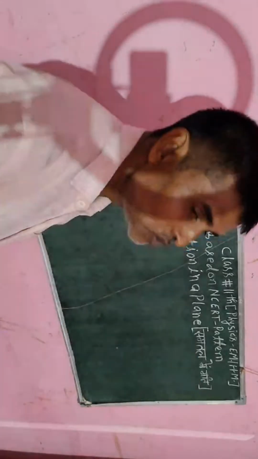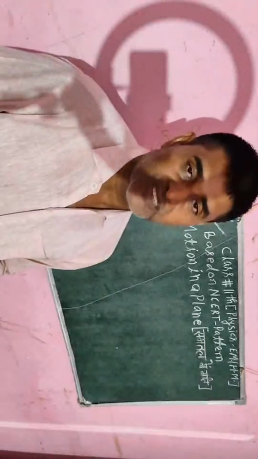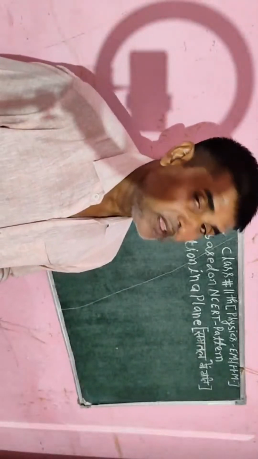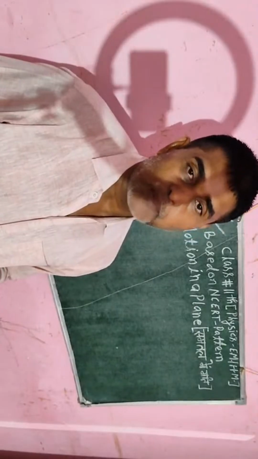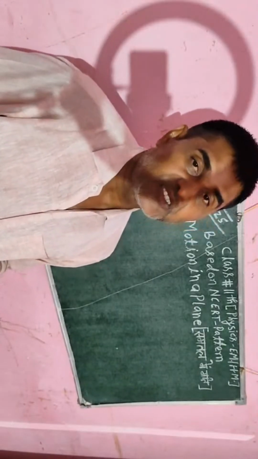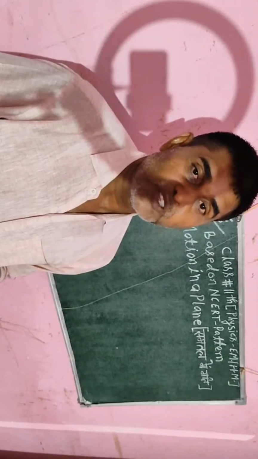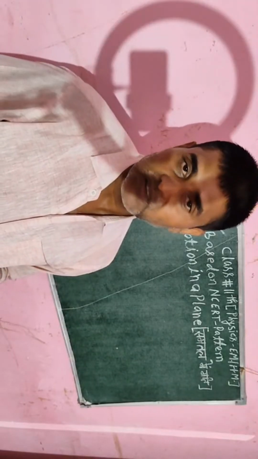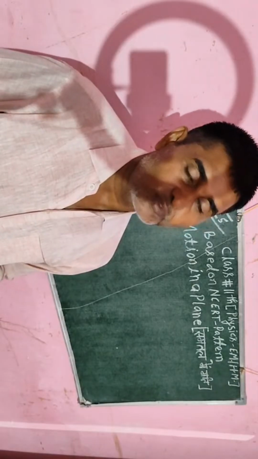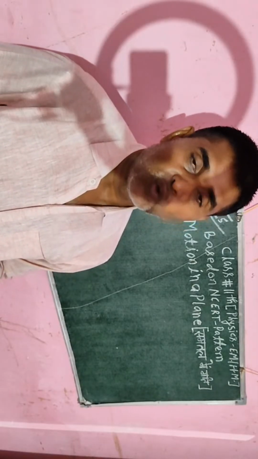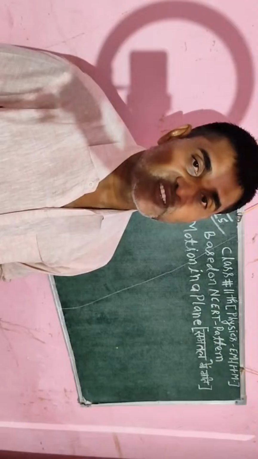In this chapter I will explain projectile motion, and we will also explain the concept of circular motion. First of all, the basic requirements will be used in those terms. So first I will solve some numericals, so you will know how the calculation can be done.